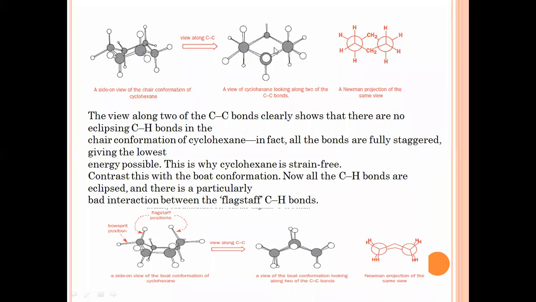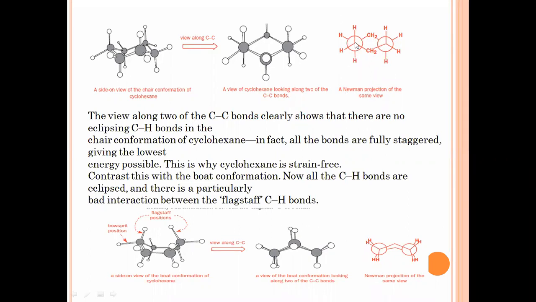And if we view this structure from above the plane of the ring, we get a view of the cyclohexane looking along 2 of the carbon-carbon bonds. And if we draw the Newman projection formula for the cyclohexane molecule, it is drawn in this way.